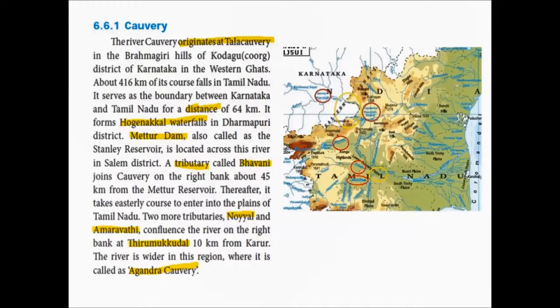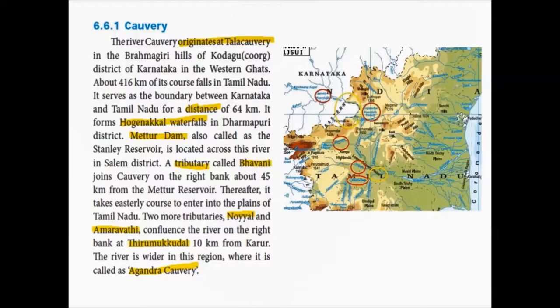A tributary called Bhavani joins Kaveri on the right bank about 45 km from the Mettur Reservoir. So from Mettur Dam at about 45 km, a tributary called Bhavani joins the Kaveri. As we have already seen what is meant by a tributary, it is a smaller river which joins the main river. Here the main river is Kaveri and its tributary is river Bhavani.